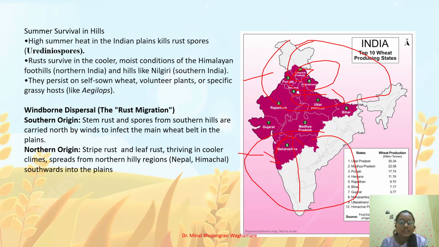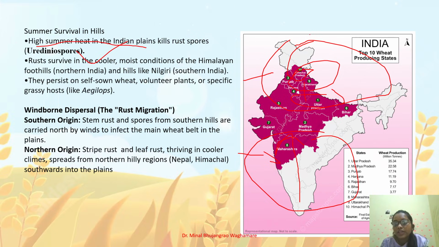Now we can see why, as asked many times in previous ARS mains, black stem rust shows less severity in India, due to the following reasons. Uredospores survive in cooler and moist conditions, but in India high summer heat is present in the plains, which kills the uredospores. Also, for completion of black stem rust, barberry, the alternate host, is required, and it is not prominently present in India.